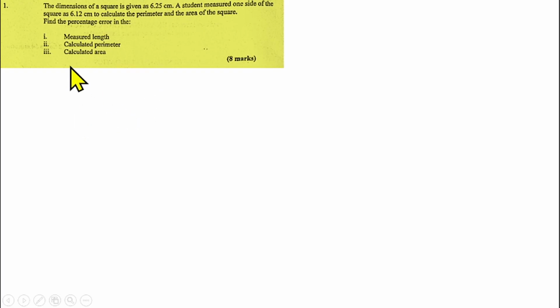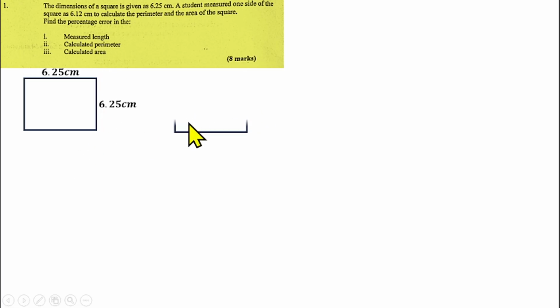So that means a student measured a square. Let's represent the square by this diagram. The side of the square was actually 6.25 centimeter, and we know that when it comes to a square, all sides are equal. So that means the length and the breadth are both 6.25 centimeter. This was the actual length of the square.